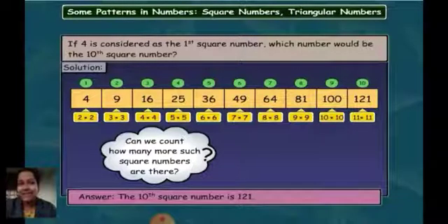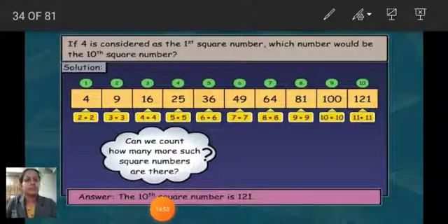So in this case, the answer is the 10th square number is 121. I hope you have understood what square numbers are now. When a number is multiplied with itself, whatever is the product, that product is called a square number.